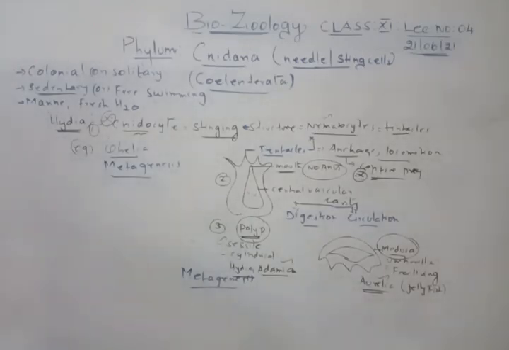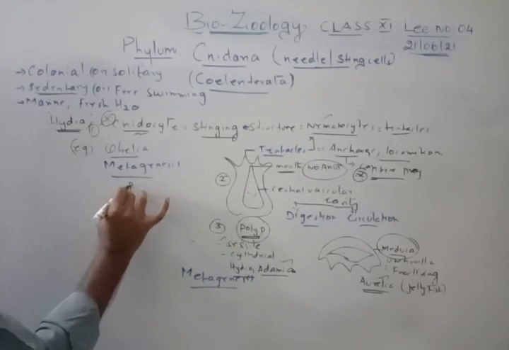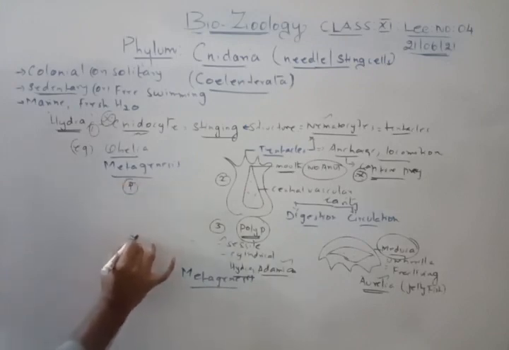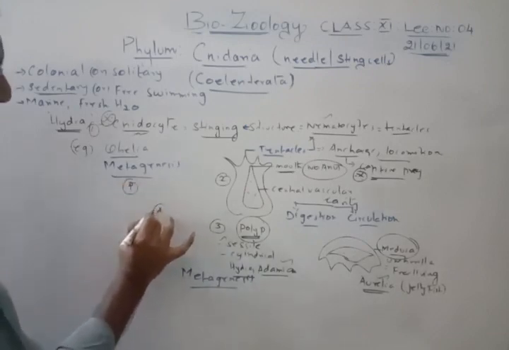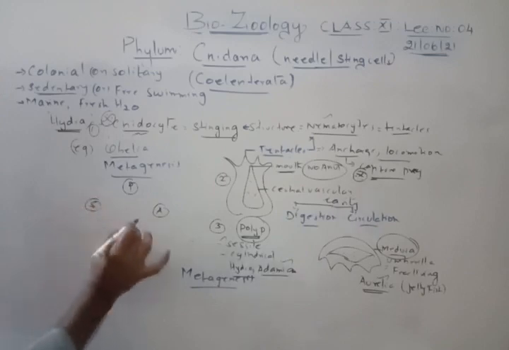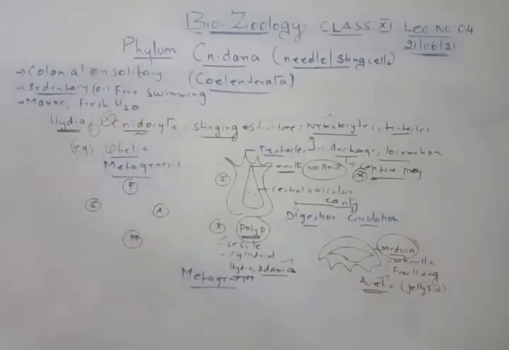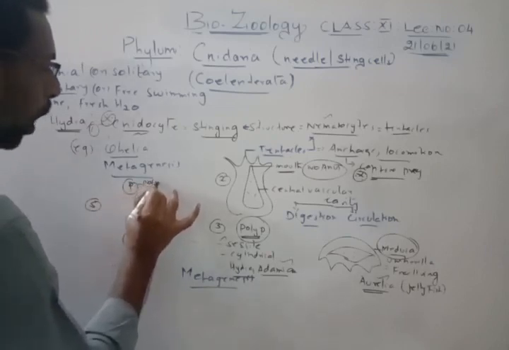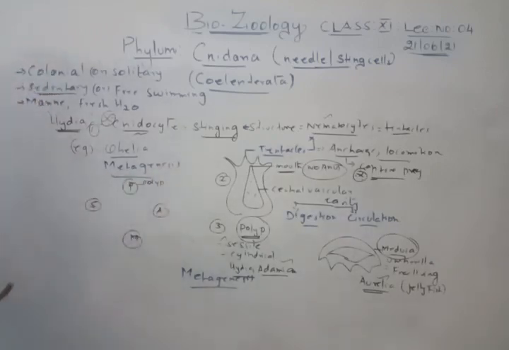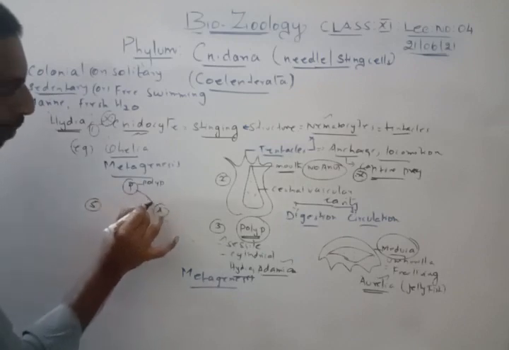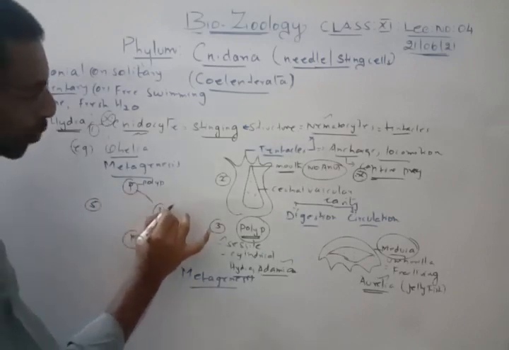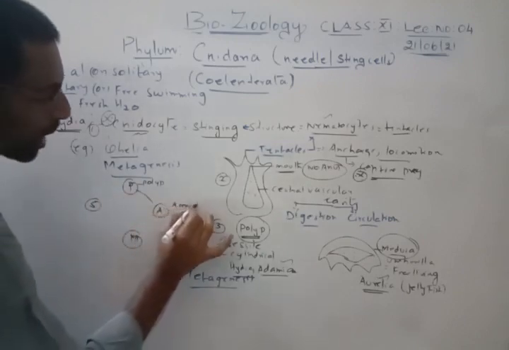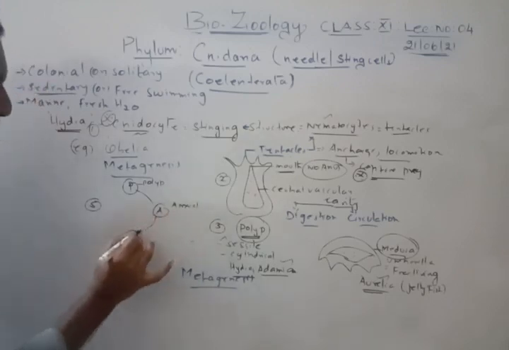What is this metagenesis? You remember it like this: P M A S. If you can write it like that, you can easily remember. So what is P? P is for polyp. In metagenesis, the polyp will undergo asexual reproduction to give medusa.